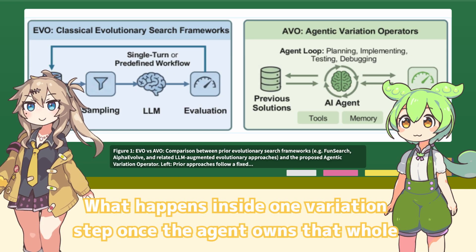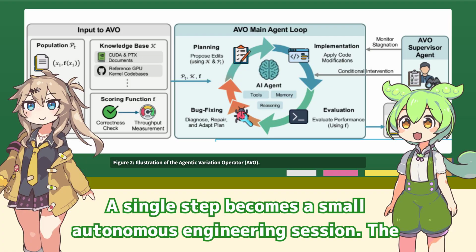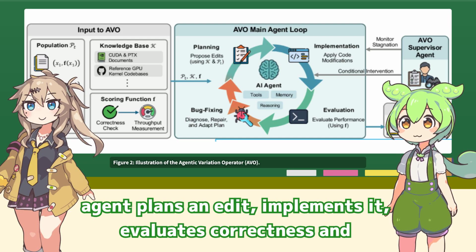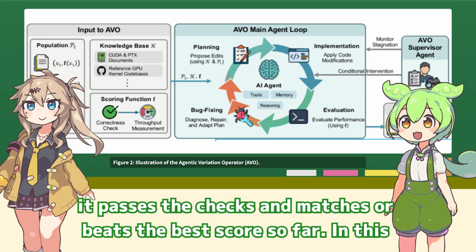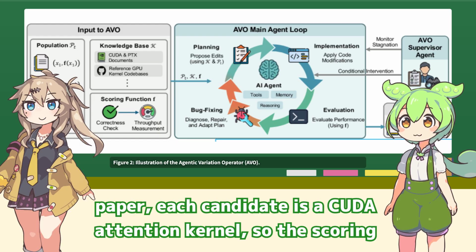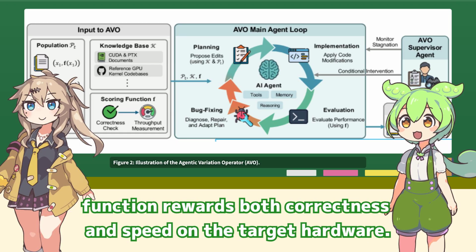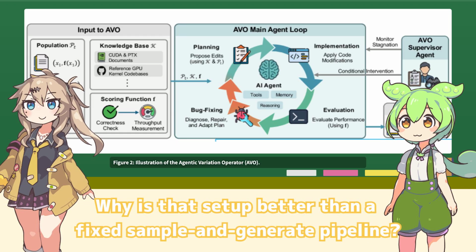What happens inside one variation step once the agent owns the whole loop? A single step becomes a small autonomous engineering session. The agent plans an edit, implements it, evaluates correctness and throughput, fixes bugs if needed, and only commits a new version when it passes the checks and matches or beats the best score so far. In this paper, each candidate is a CUDA attention kernel, so the scoring function rewards both correctness and speed on the target hardware.